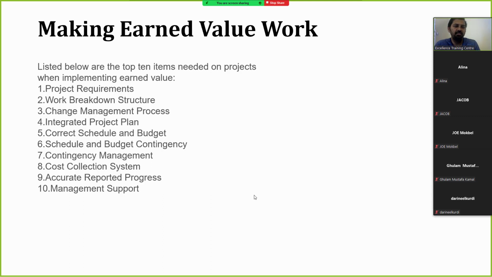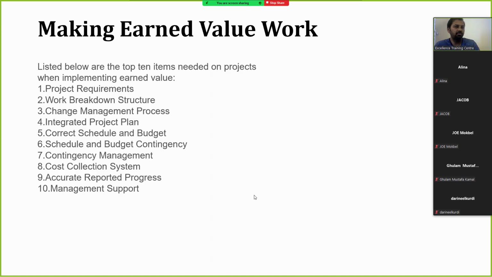The first is project requirements and work breakdown structure, then the change management process, integrated project plan, correct schedules and budgets, contingency and contingency management, cost collection system, accurate reported progress, and management support.